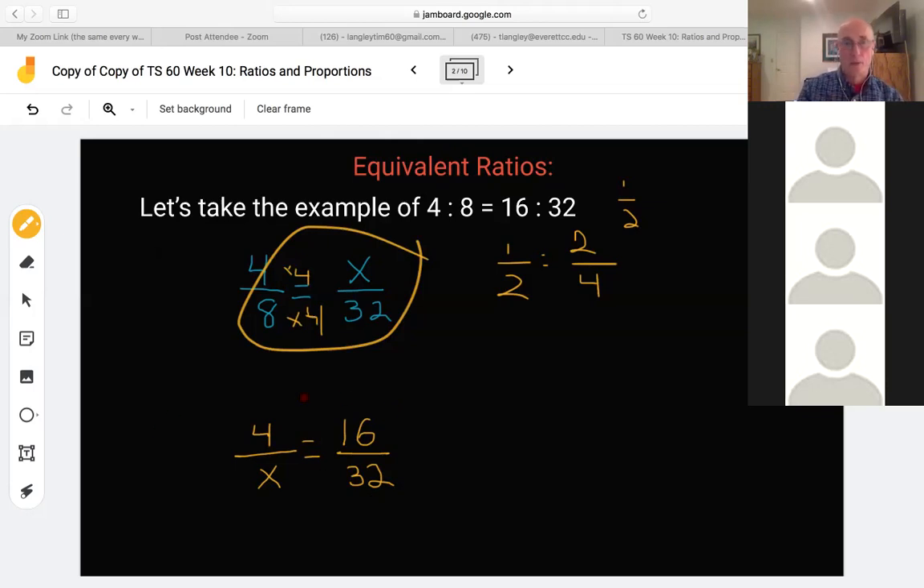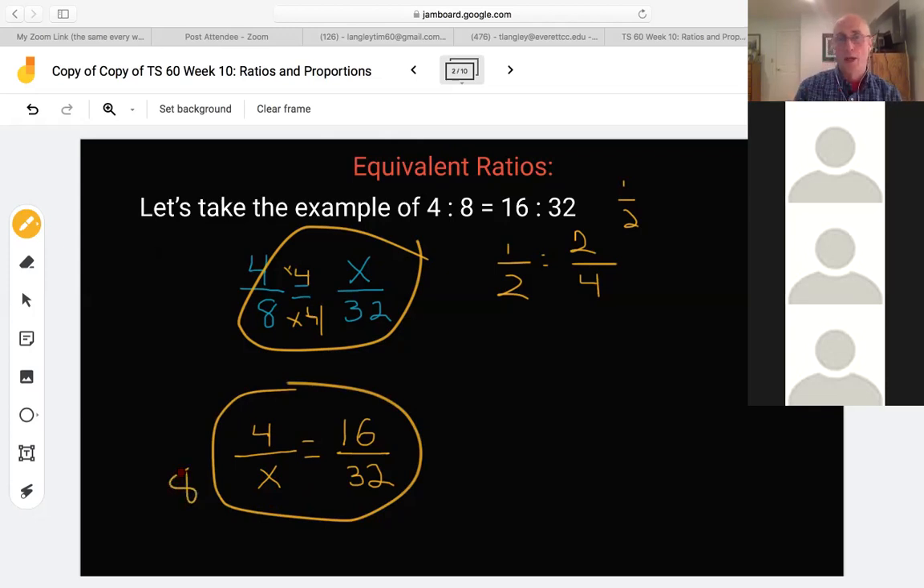Or look at the one at the bottom of the page here: 4 over x equals 16 over 32. Sometimes you can just think it through and go, how did the 4 become 16? I must have multiplied by 4. Uh-oh, but this is a little bit weird here. I don't have a number to multiply by 4 here, but think with me for a second: what times 4 gives me 32? 8 times 4 gives me 32. So that helps me figure out that x should be 8.